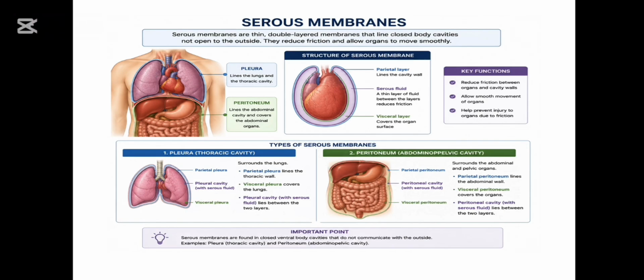Third one is the peritoneum. Peritoneum surrounds abdominal organs. Parietal peritoneum lines the abdominal wall, and the visceral peritoneum covers abdominal organs. Peritoneal cavity contains peritoneal fluid.